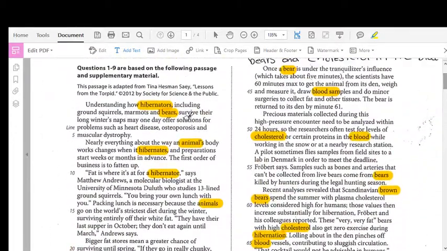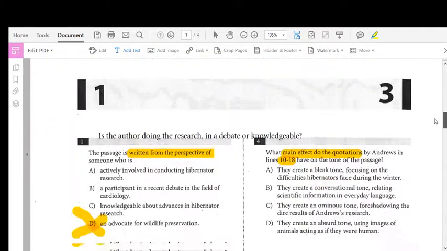Lines 1 through 5 are right here. And it says, understanding how hibernators, including ground squirrels, marmots, and bears, survive their long winter's nap may one day offer solutions for problems such as heart disease, osteoporosis, and muscular dystrophy. So that was my first chunk of textual evidence.